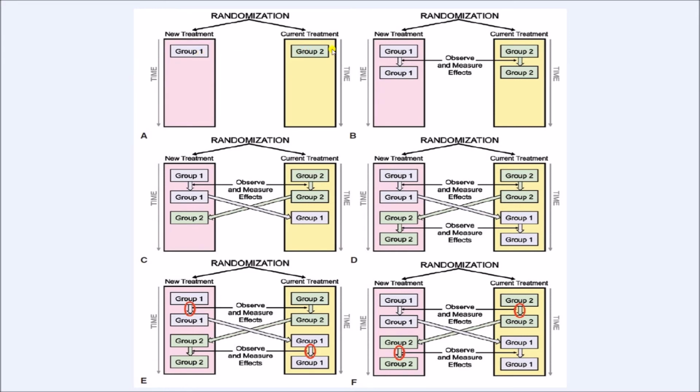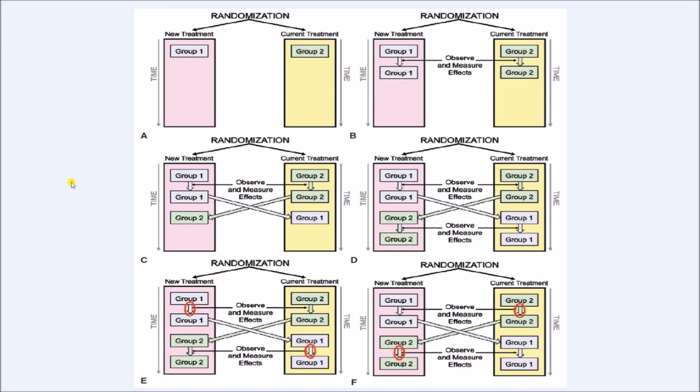All of them are hypertensive, and at the beginning of the study we measured their blood pressure. Now group 1 of subjects are started on amlodipine and group 2 on losartan. So remember, pink color is amlodipine, yellow color is losartan. Alright, suppose after 1 year we measure their blood pressure again, and we try to find out how much blood pressure has decreased in the subjects of the amlodipine group and in the subjects of the losartan group.